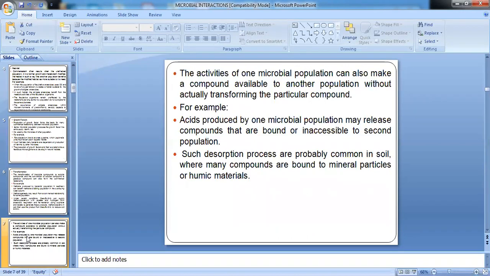The activities of one microbial population will also make a compound available to another population without actually transforming a particular compound. For example, a number of bacteria are known to produce organic acids. These acids will release compounds which are actually insoluble and make them available to the second population. Such desorption processes are found in the soil, where many compounds are bound to the mineral particles or humic particles, which can be made available to the other populations which will grow and metabolize using these compounds.